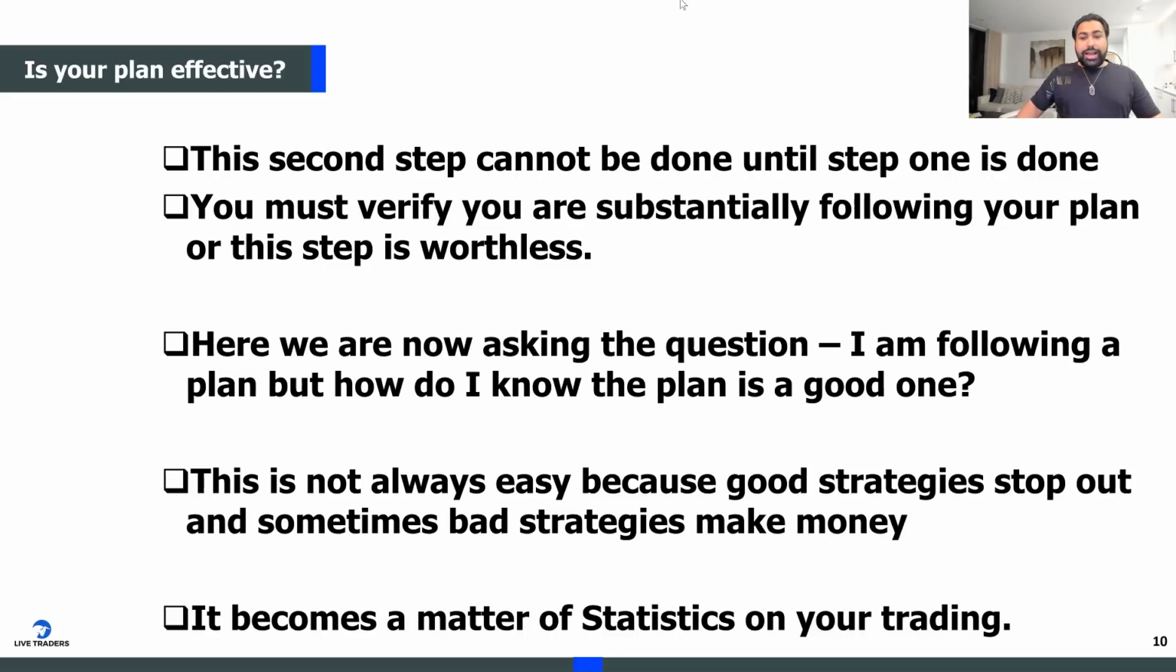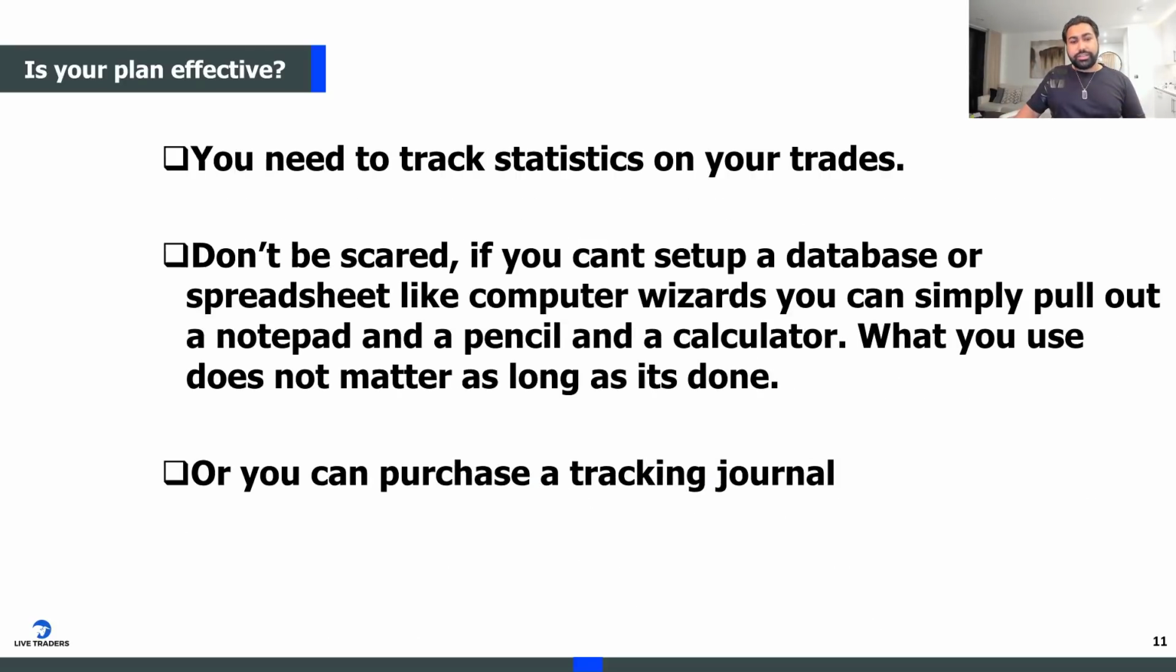Now, we're going to ask ourselves the question: I am following a plan, but how do I know if the plan is a good one? That's not always easy to tell because, as I said, good strategies stop out and sometimes bad strategies end up making money. So it's a matter of statistics on your trading, okay? You have to conduct statistics on your trading.